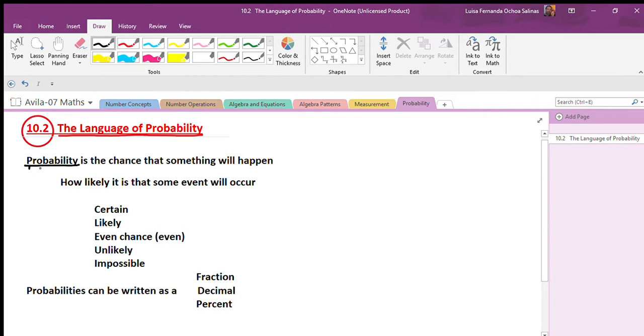Another way to write this is to say how likely it is that some event, and that word is very important, will occur, okay? And you might have heard we use certain language like this language that we have here. So when we say that it's certain that something will happen, it is because we're 100% sure that it will occur. We can also say that it's likely, but we are not 100% sure, or that there is even chance.